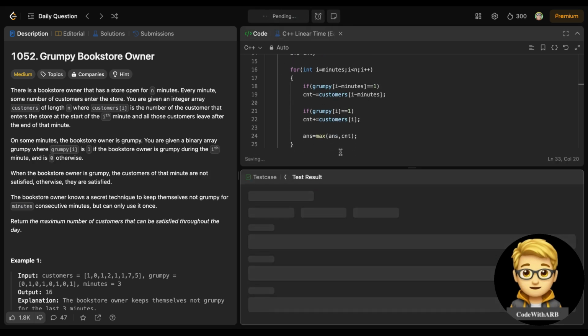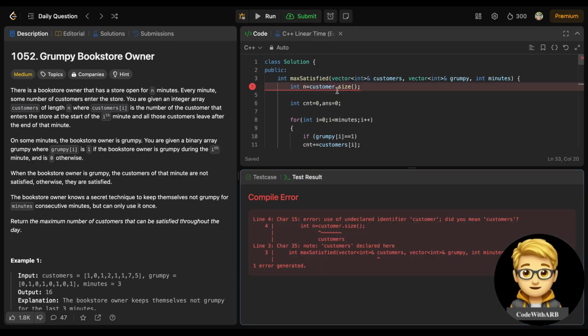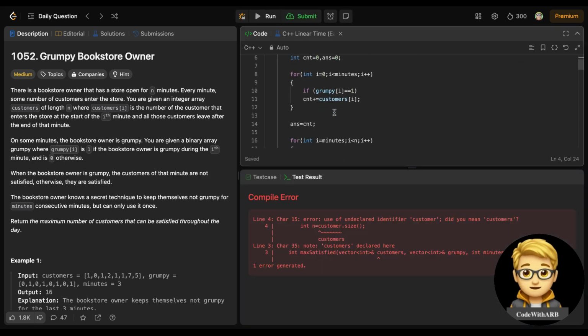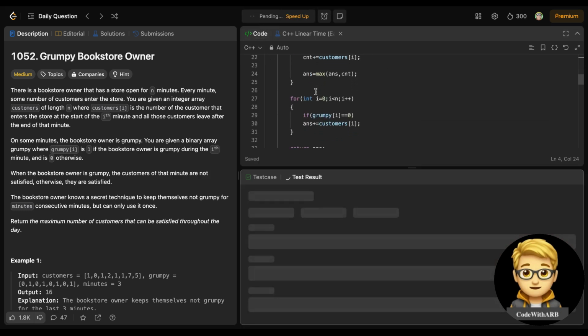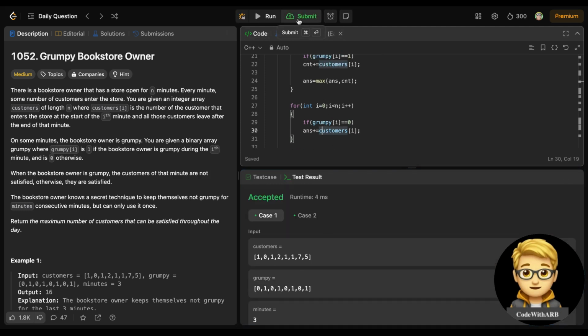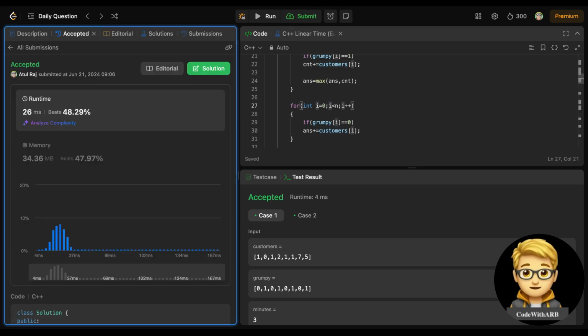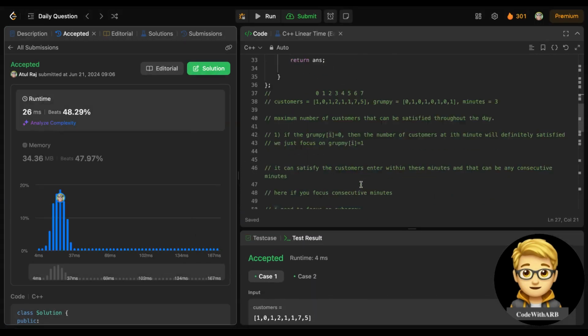Let's try to run this. Let's see if we got any compilation error with customers dot size. I don't think there would be any compilation error. Yeah, we don't have any. Let's just submit it. So yeah, we passed all the cases, right? We passed all the cases.